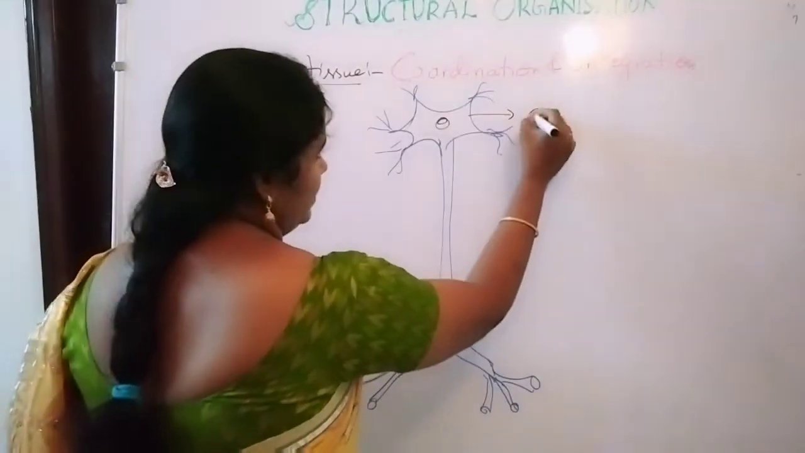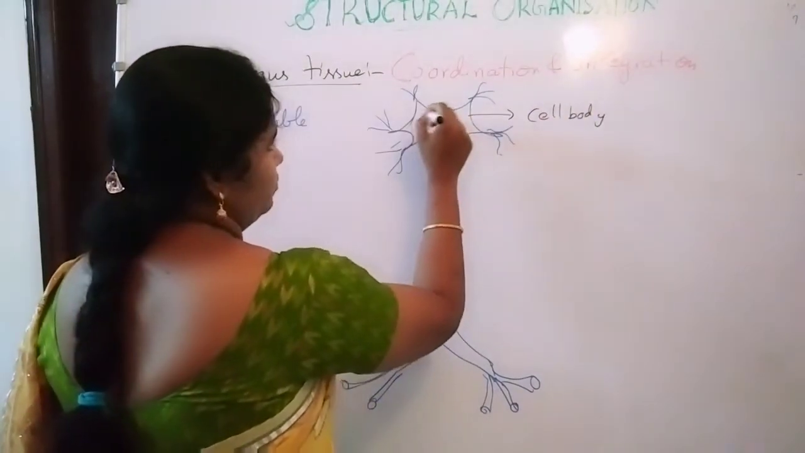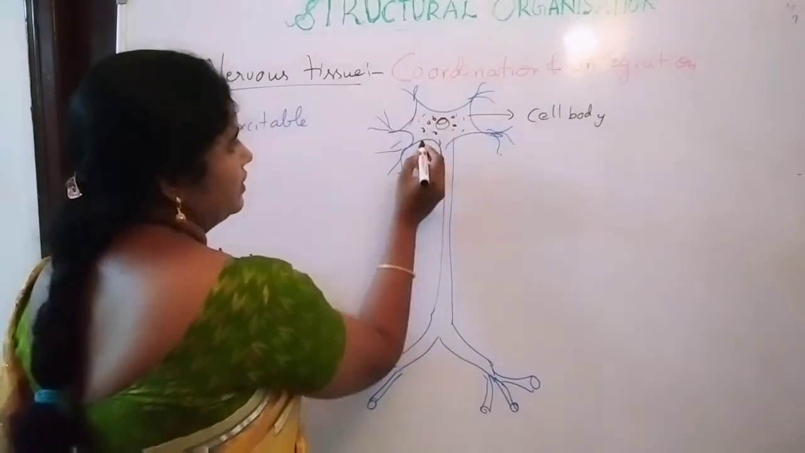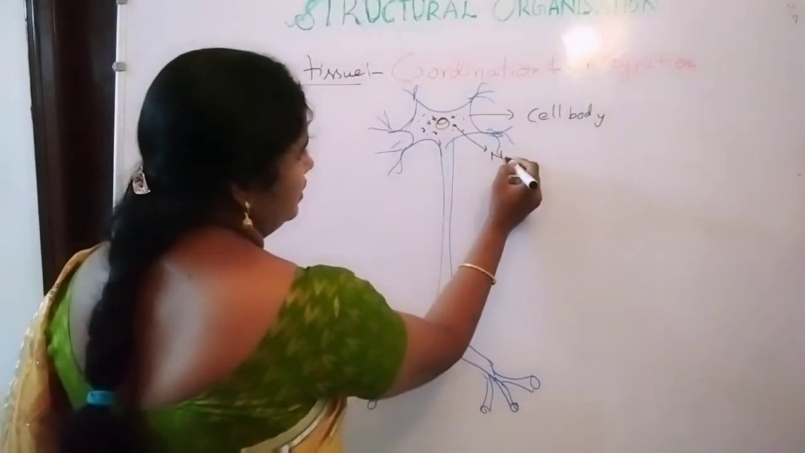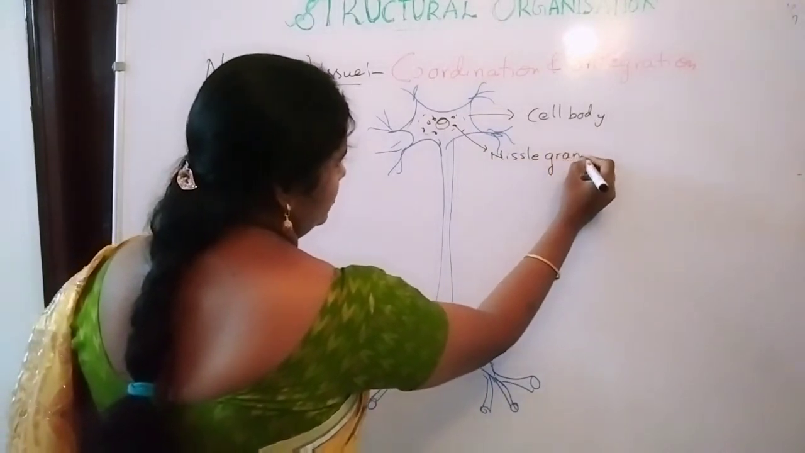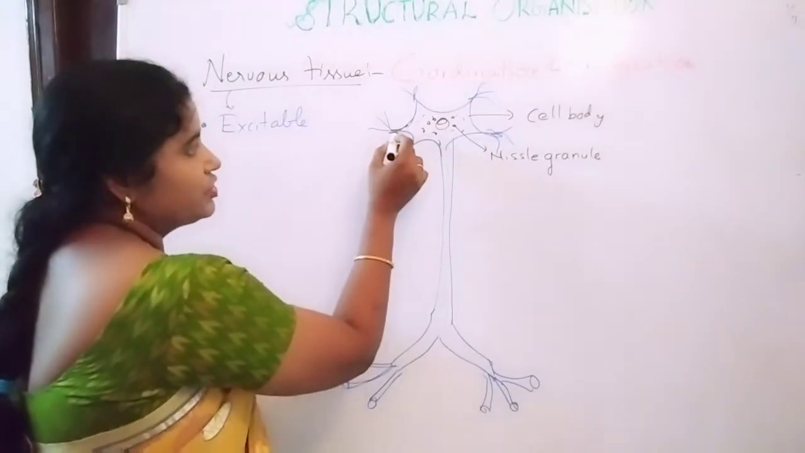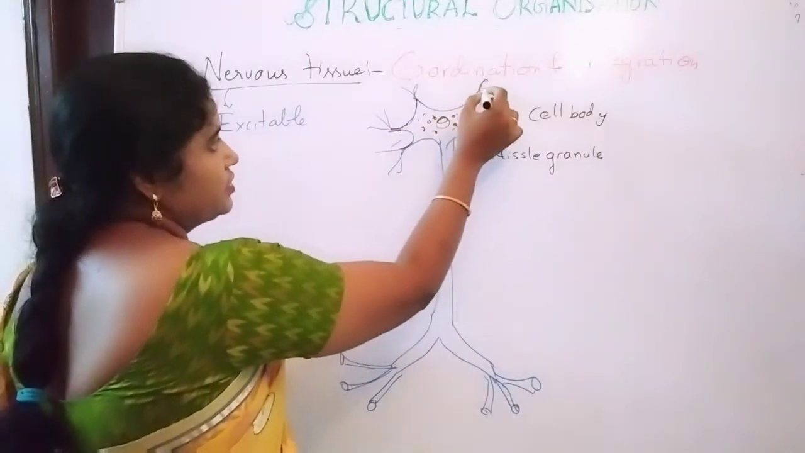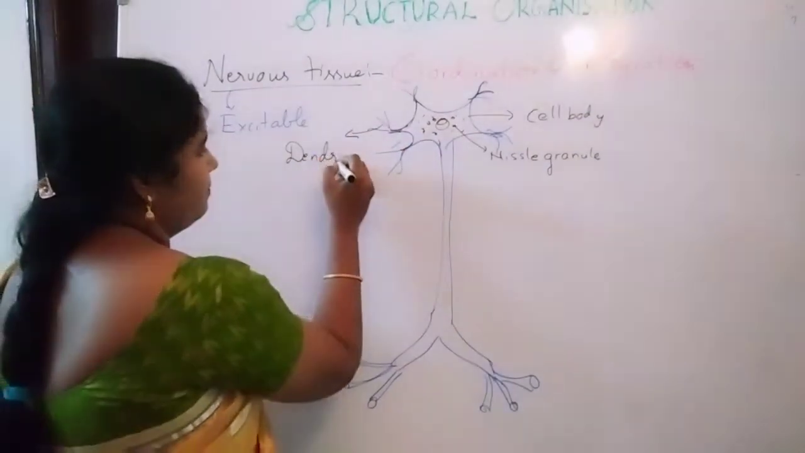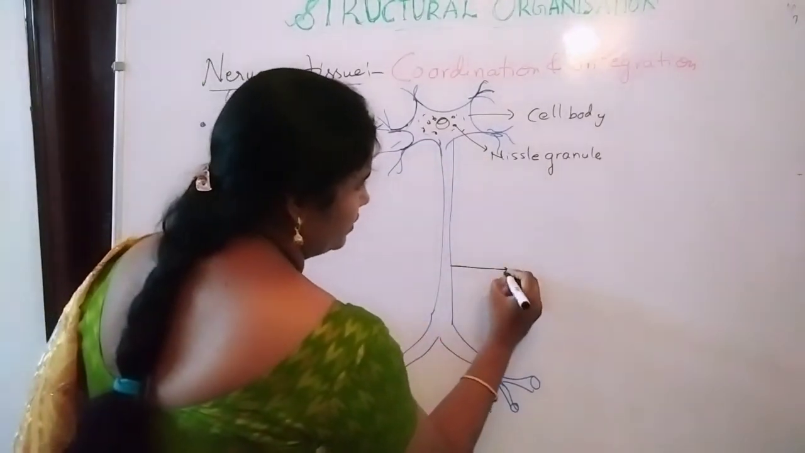Cell body, this is cell body with cytoplasm, and Nissl granules. See, these are the Nissl granules. Cell body is going to have the projections outwards. These projections are known as dendrites. And this long slender portion is known as axon.